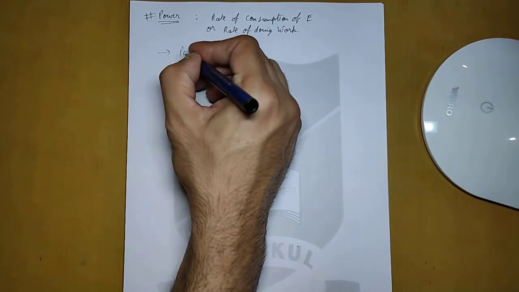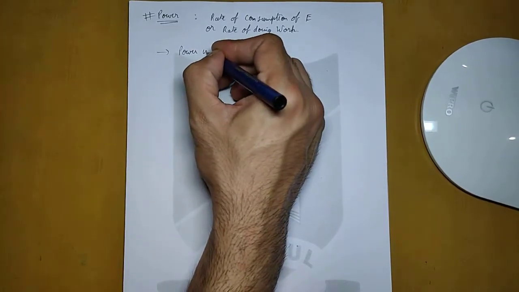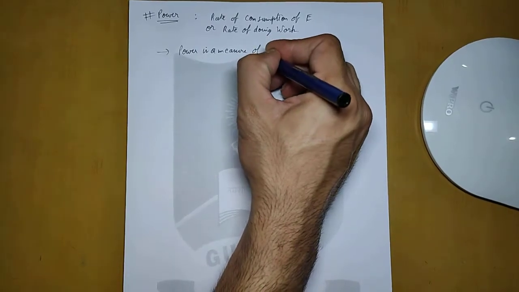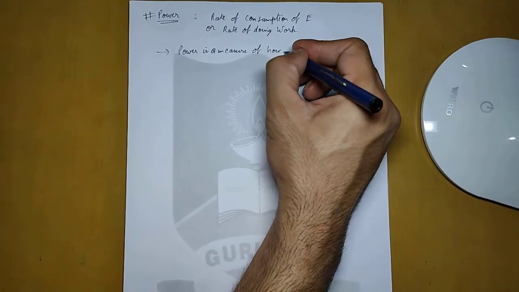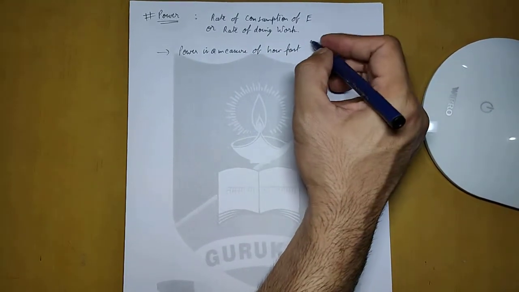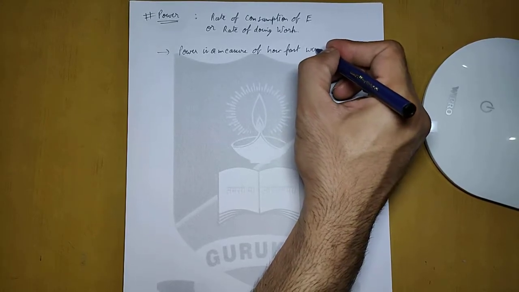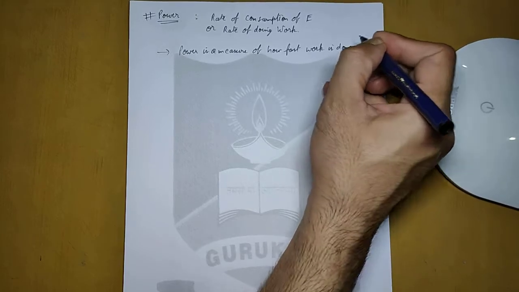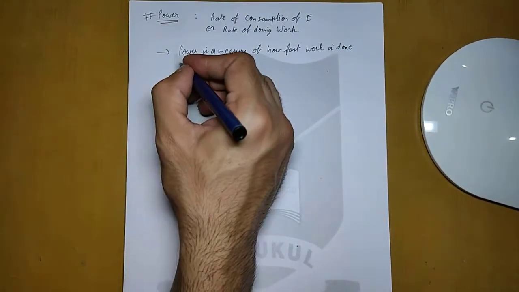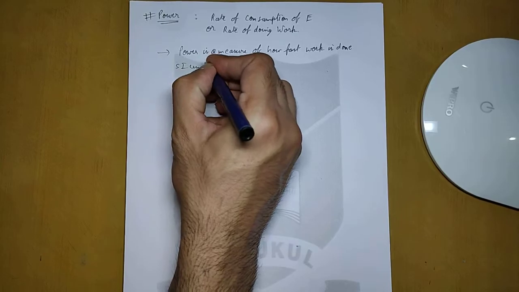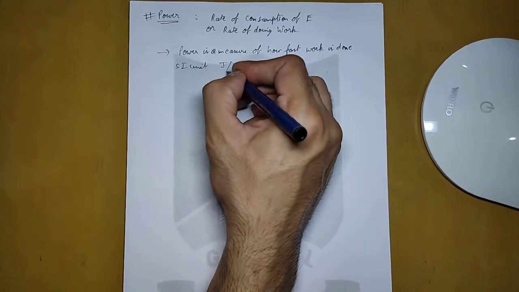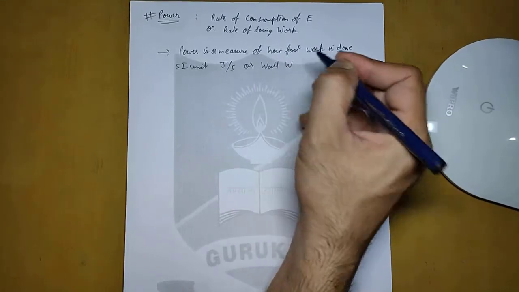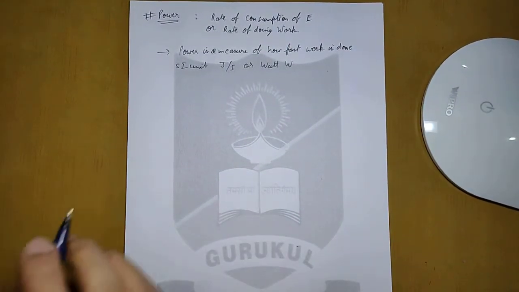So power is a measure of how fast, how quickly, work is done by a person or by a machine. The SI unit of power is joules per second, or we also call it watt, denoted by capital W.